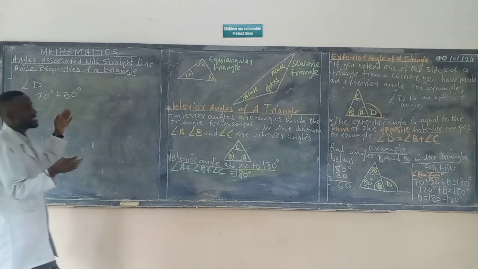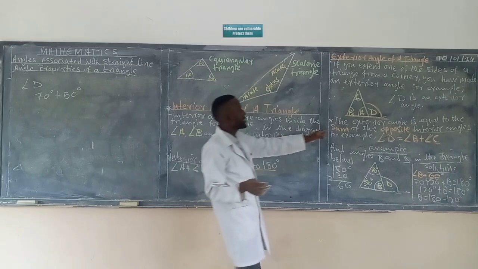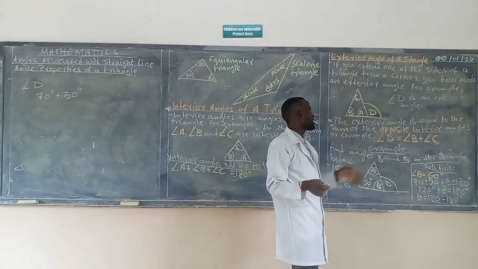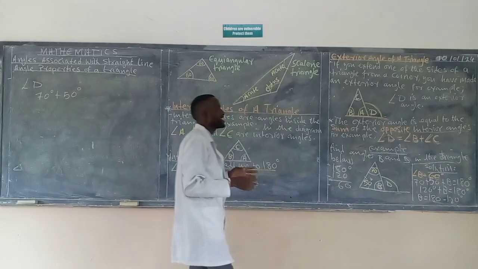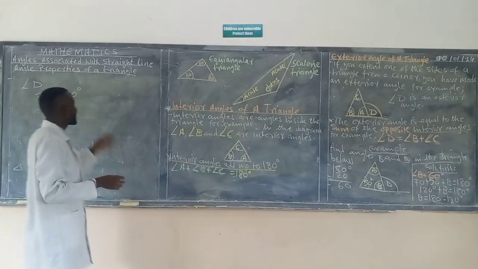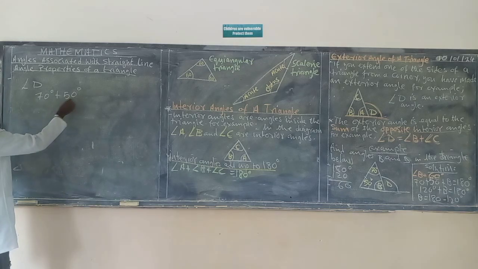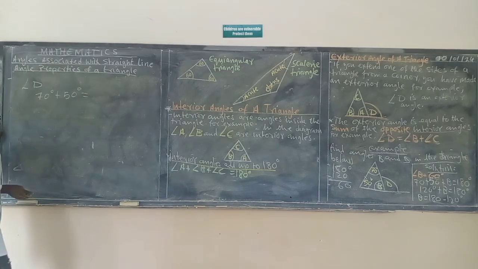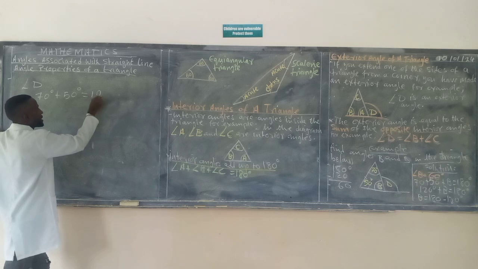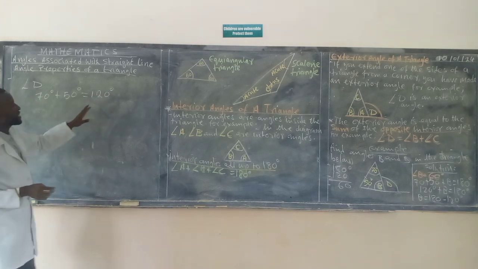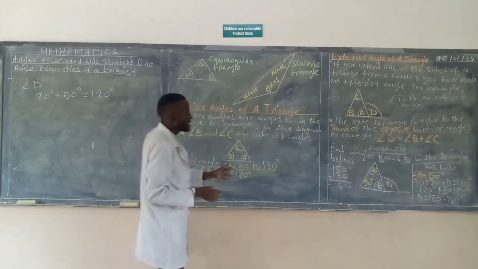In so saying, this angle D, according to the exterior angle rule, which simply says that the exterior angle is equal to the sum of the opposite interior angles. The sum of the opposite interior angles is this one. So what is 70 plus this 50? We have 120 degrees. Okay, 120 degrees is the answer for D.